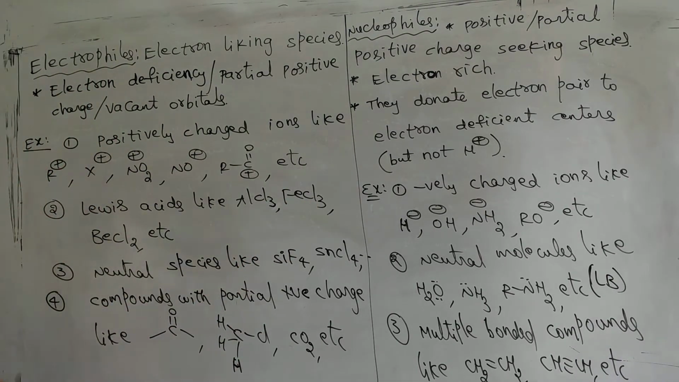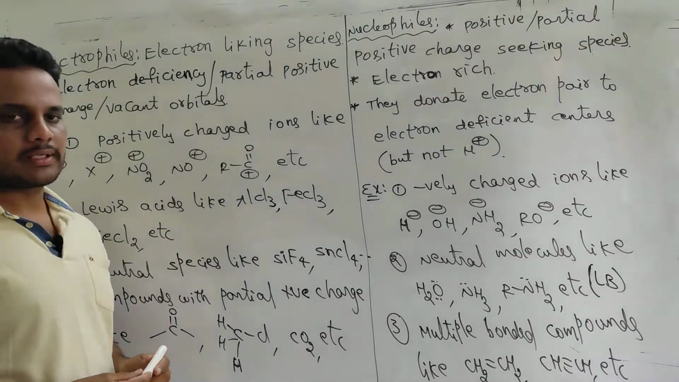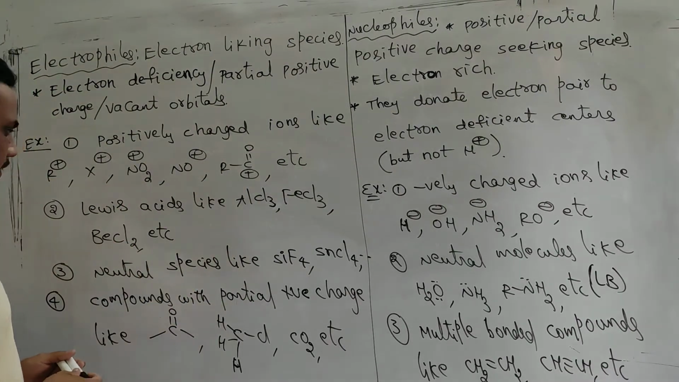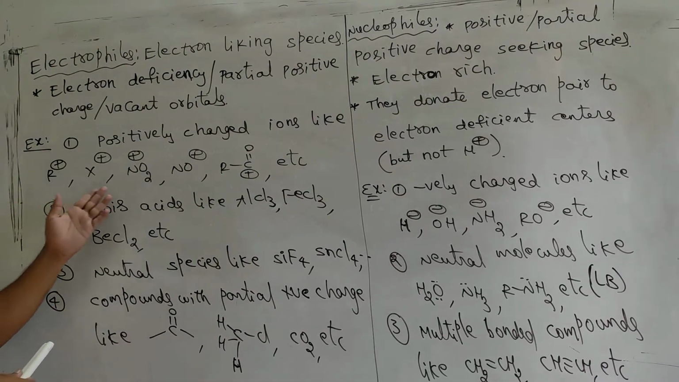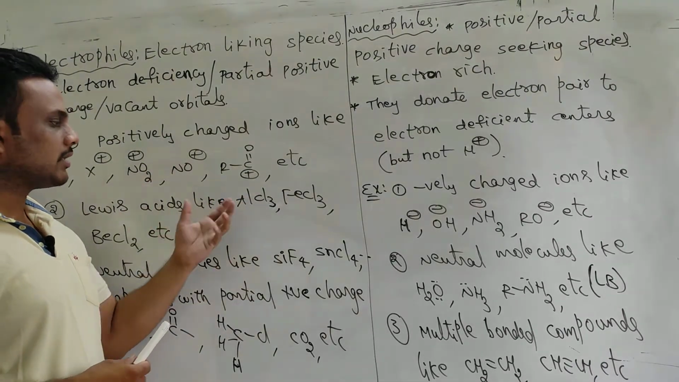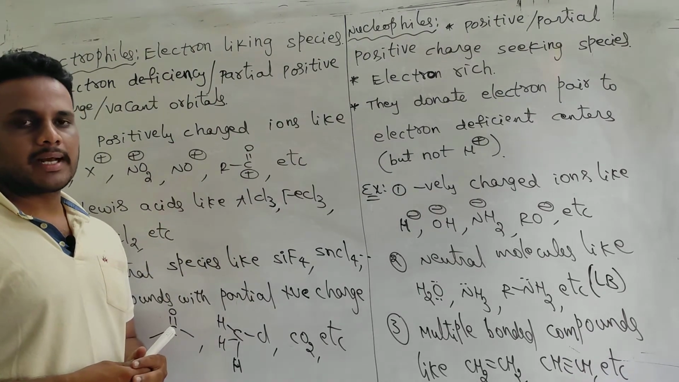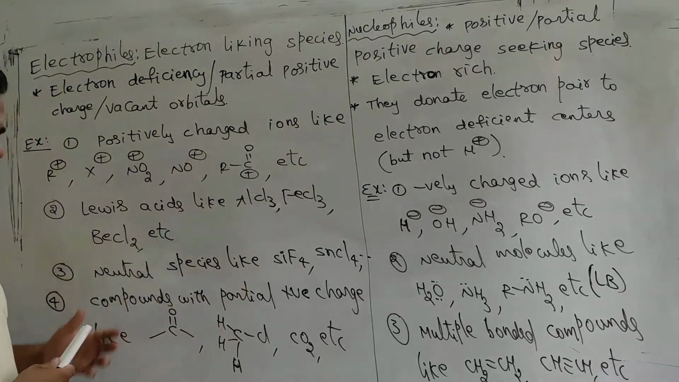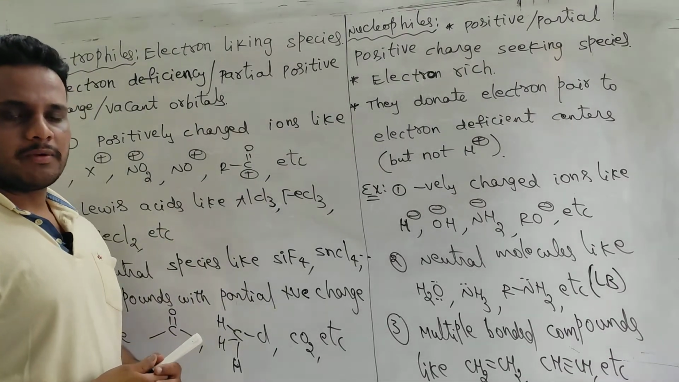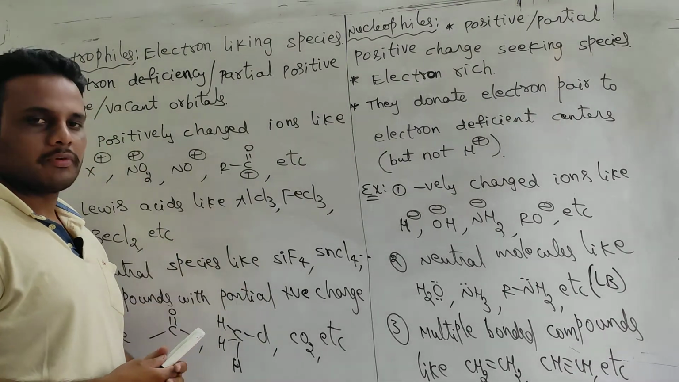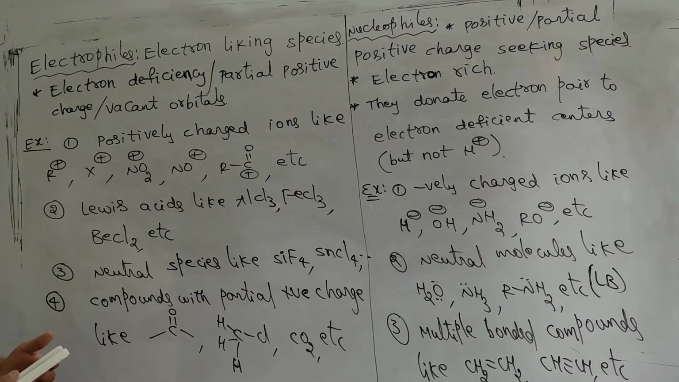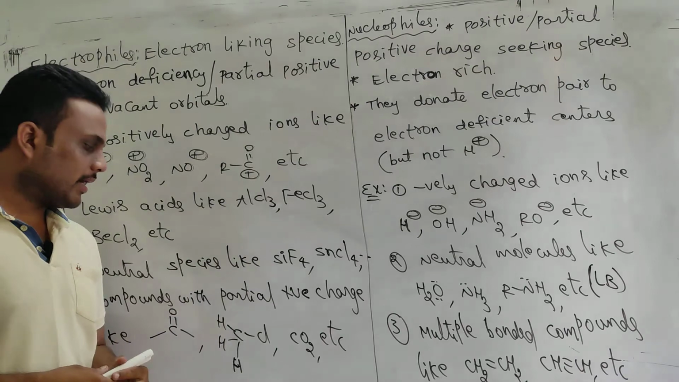And we have some examples. Positively charged ions are there. So these are all some examples of positively charged electrophiles. You see these electrophiles in electrophilic substitution reactions. These are very important for electrophilic aromatic substitution. And Lewis acids are there. So you know from ionic equilibrium what Lewis acids are: electron deficient species. All electron deficient species come under electrophiles.